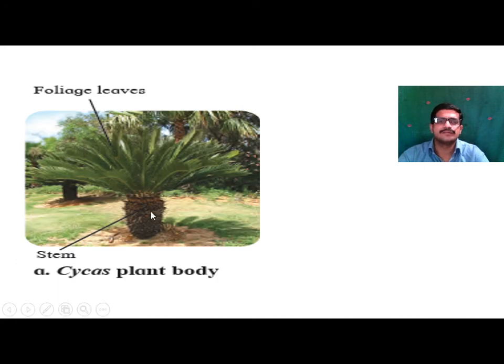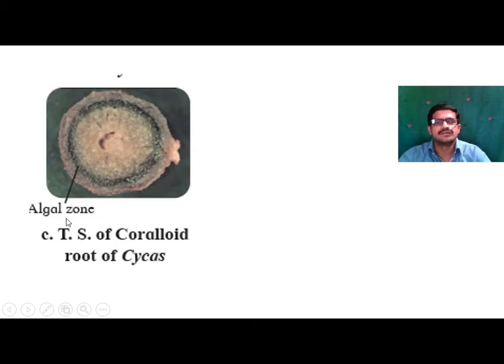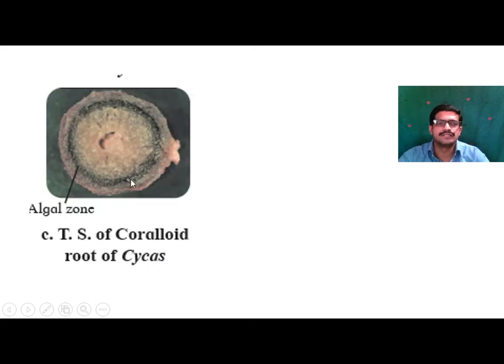So this is the cycas plant. This is the stem of the cycas and these are foliage leaves. These are coralloid roots of the cycas plant. This is the algal zone, TS of coralloid roots of the cycas. If you take the TS of this root, you will find the presence of an algal zone in this. It is a symbiotic relationship between algae and gymnosperm.